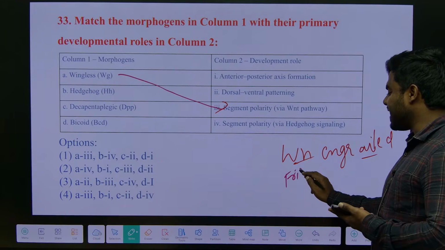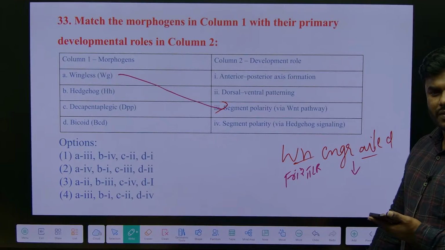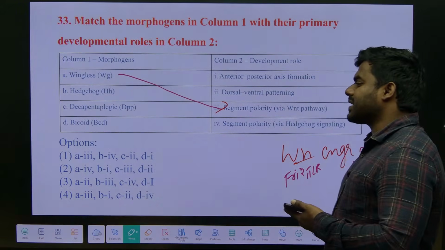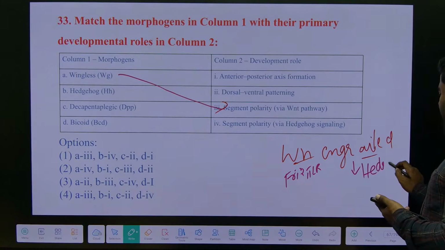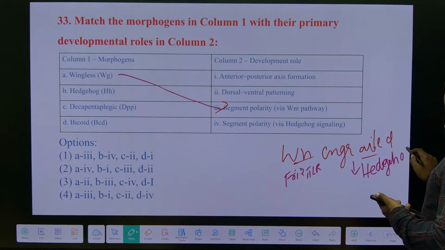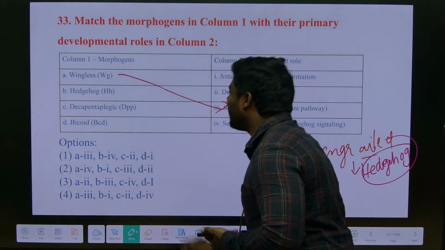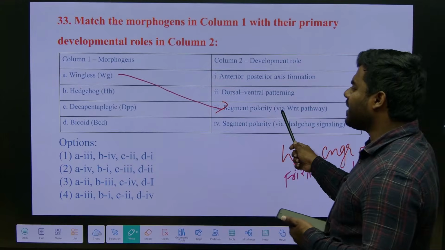Wingless uses frizzled and a TLR receptor. Engrailed uses? I am asking about receptors. Hedgehog. One is the ligand and one is the receptor. Correct? Remember everyone, wingless and engrailed are the segment polarity genes.